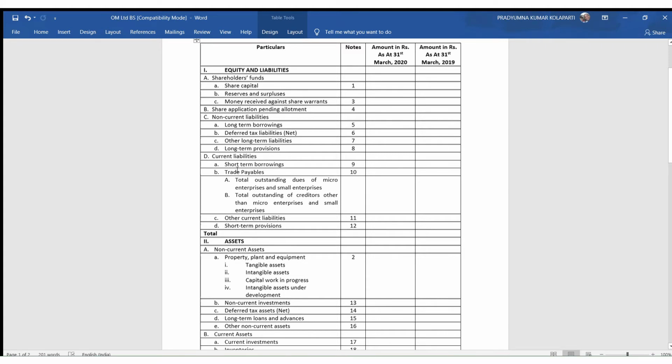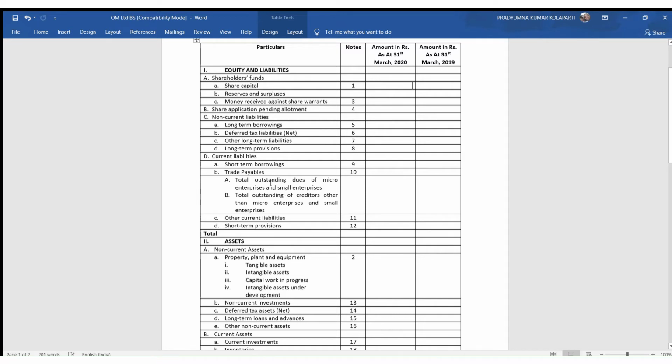Okay, and coming to the next, current liabilities. What are current liabilities? We learned that current liabilities are those which are to be settled within a period of 12 months from the reporting period, or which are to be settled during the normal course of the business cycle. Then it falls under current liabilities.